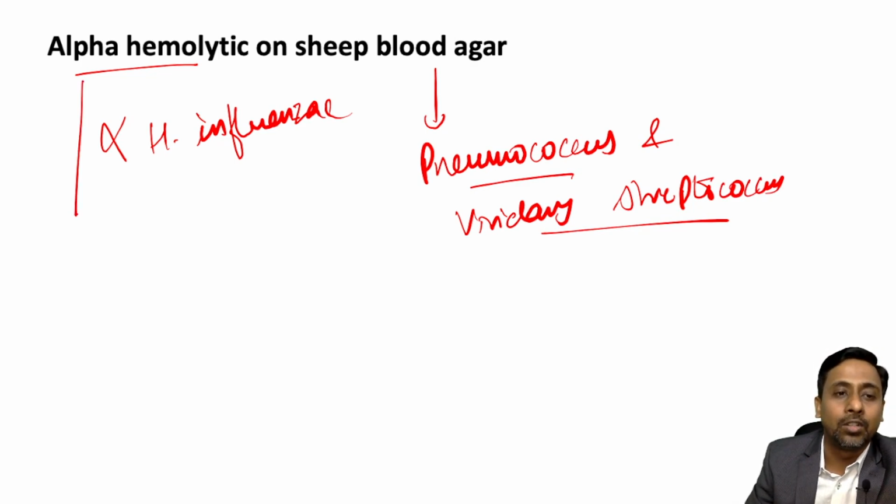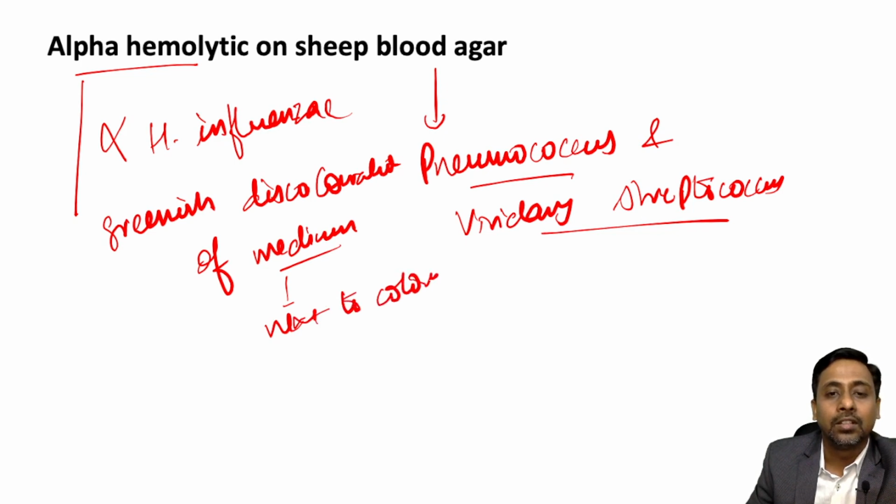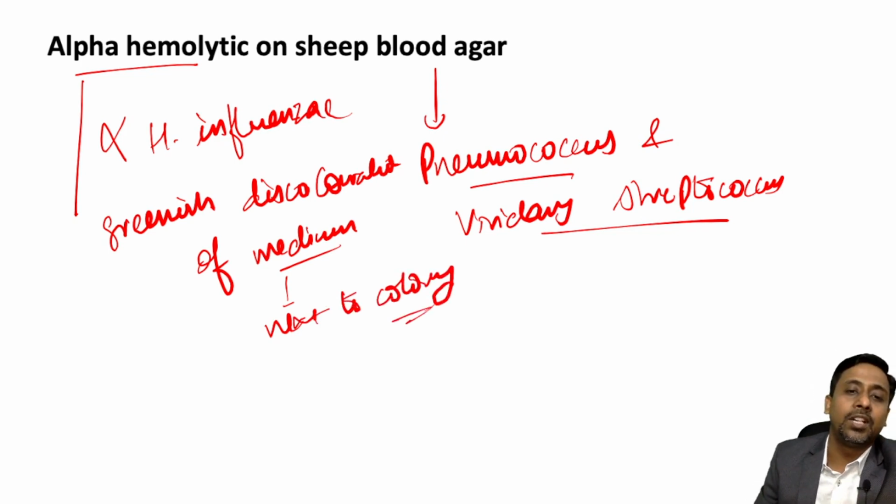It will look like greenish discoloration of the medium next to the colony.